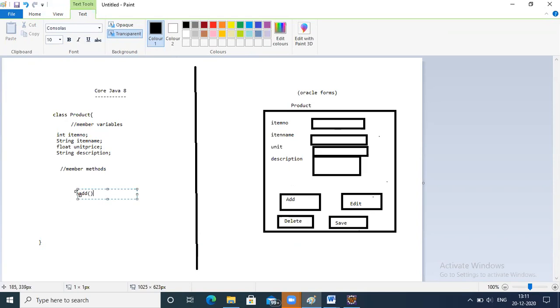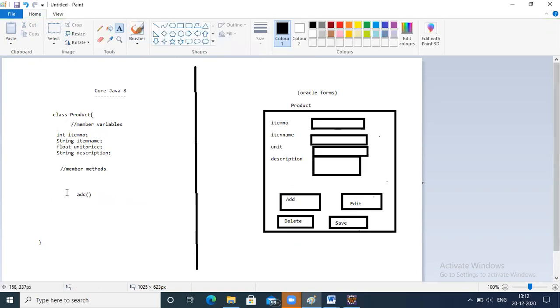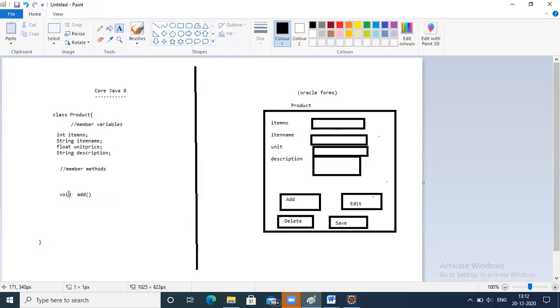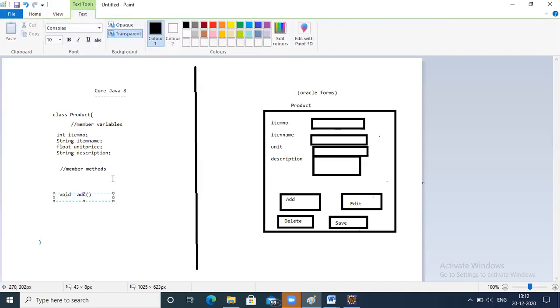So it's actually not returning anything. We are simply adding. It's like pushing data to the server. If you perform any method, any operation, it should specify whether it is returning anything. The add method is not returning anything, so it is of type void. We are giving information, but we are not taking anything.